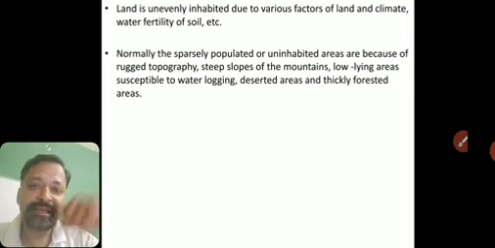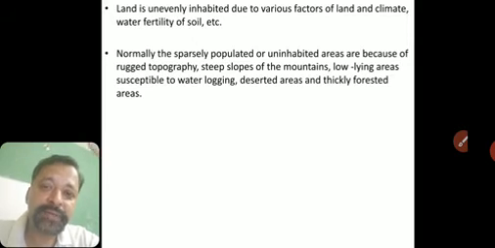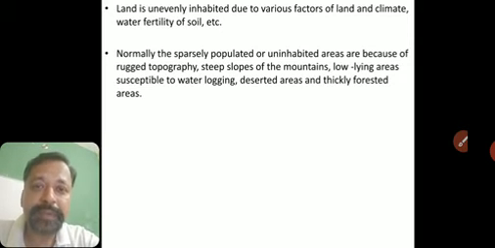Now, it's very interesting: in certain forests you can see a few people living in small villages, so it's very sparsely populated. But there are certain forests like the Amazon forest where people don't live because it's not safe, because of wild animals and because it's continuously raining there. So for all these reasons, it is uninhabited or sparsely populated.